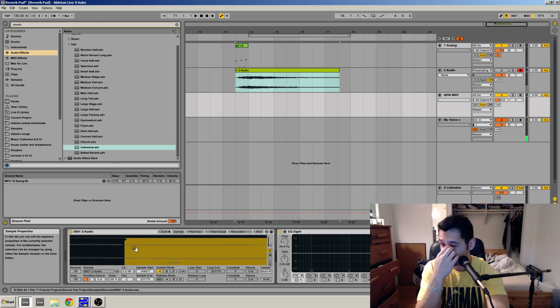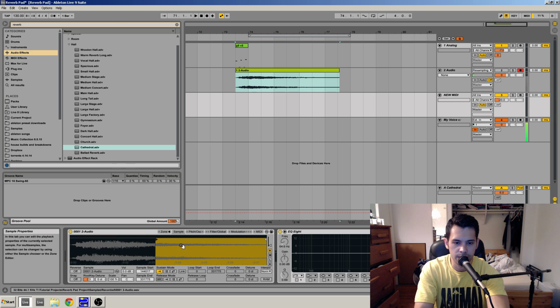So this way, we won't get a click when it starts. So that looks good. And we're also going to want to find a spot where the audio's even. You don't want to sample from here to here, unless that's what you want. But we're going to take some audio that's relatively level.